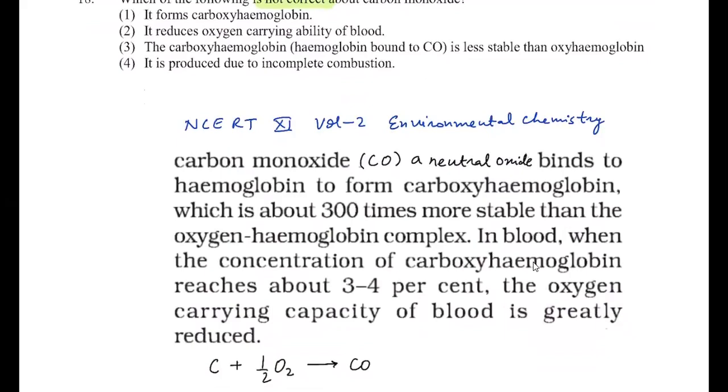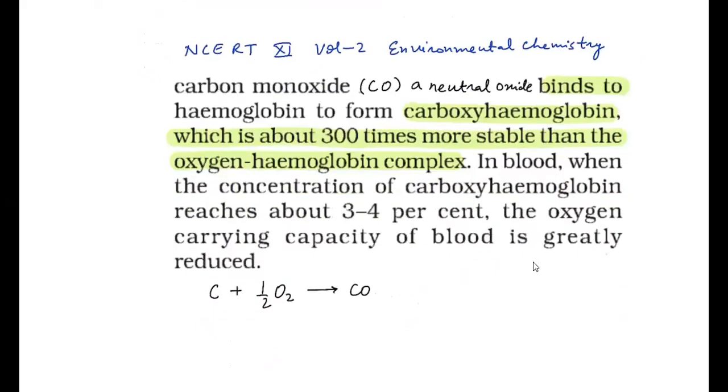It's given that carbon monoxide binds to hemoglobin to form carboxyhemoglobin, which is about 300 times more stable than the oxyhemoglobin complex. So carboxyhemoglobin is more stable. That's why it reduces the oxygen carrying capacity of the blood. That's why the incorrect statement is 3. And carbon on partial combustion produces carbon monoxide. So the right answer for this question is 3.